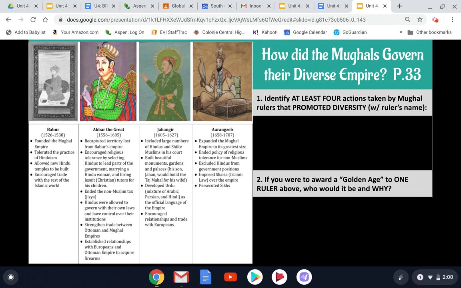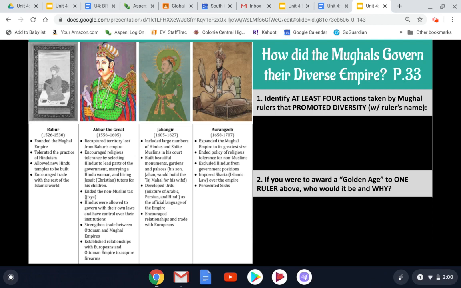So I want you to pause the video here for just a moment, read through each ruler's accomplishments in the bullets underneath their image, and see if you can make a note, either highlight or underline, any actions or accomplishments that you think are promoting diversity, meaning including non-Muslims, promoting peace and stability amongst the challenge of mixing these people together.